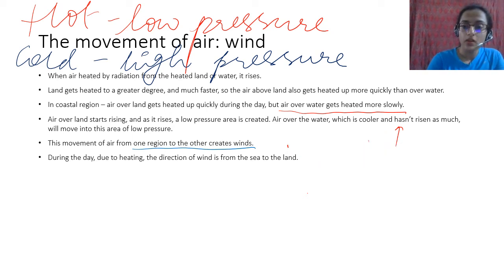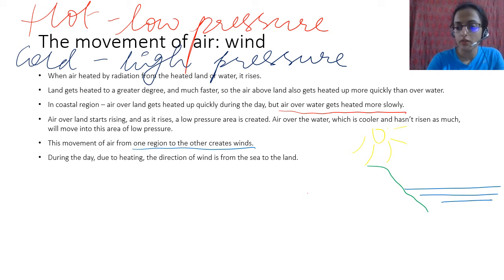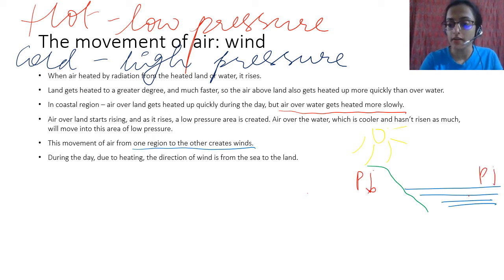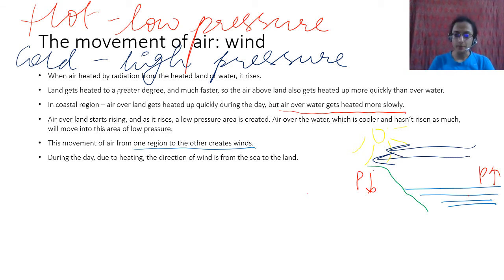So during the day, this is land, this is water. Because the pressure on land is lower than the pressure on water, pressure is lower here, pressure is higher there, so wind moves from the sea to the land.